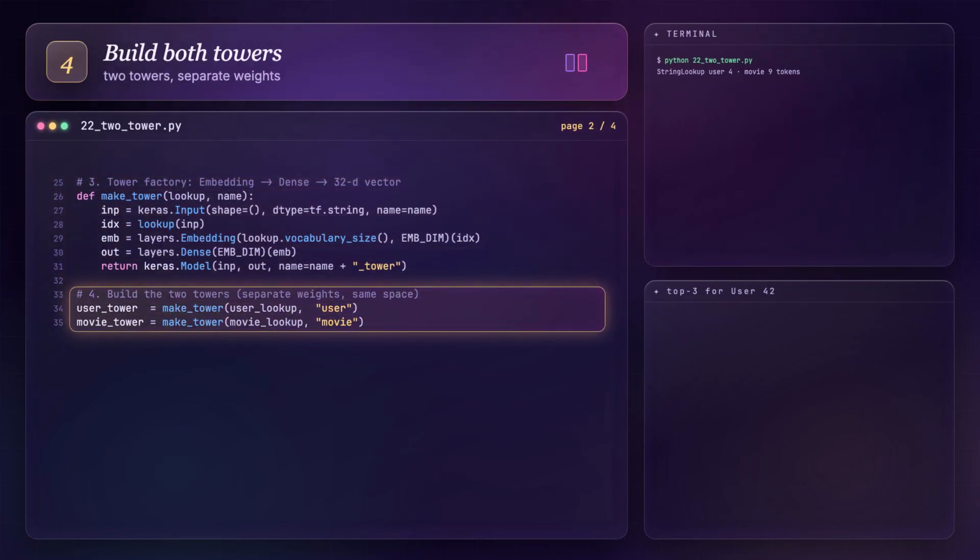Here's where they meet. We wrap both towers in a small model, whose train step runs each side through its tower and scores them with a dot product. High score, good match. This is the scorer we're going to train.